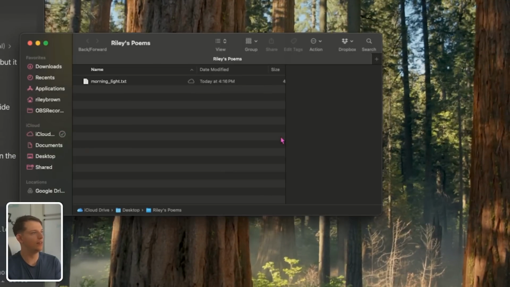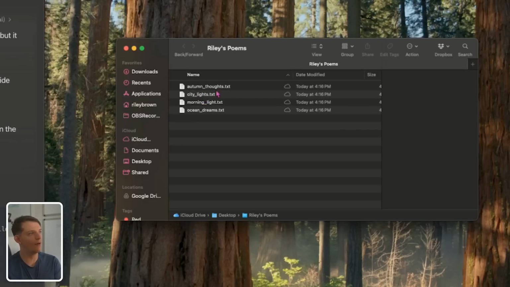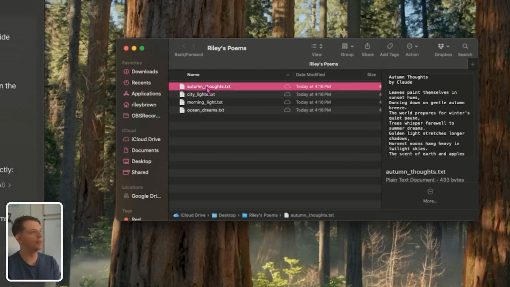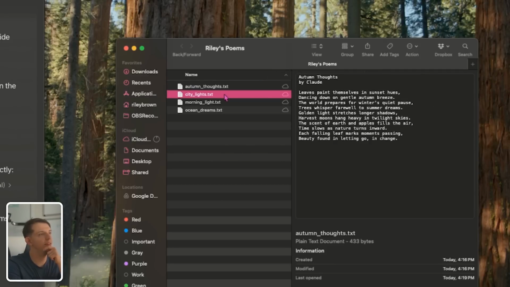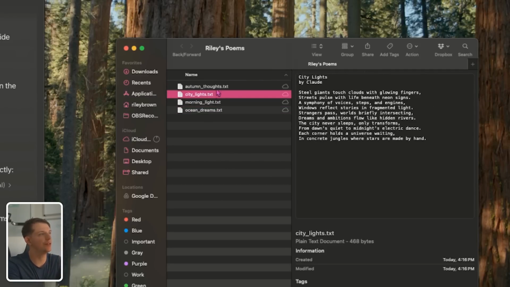And if we click on this, we'll see that it's created Morning Light. Okay, now it's created City Lights, Ocean Dreams, and now Autumn Thoughts. It did that automatically. It can create all these different files. And then we can now open this up. And now take a look at this. We have these 4 poems in here as text files, and we can see them just like this.